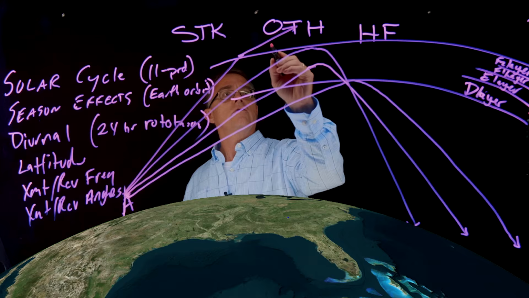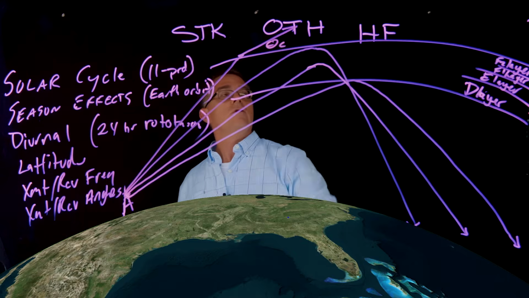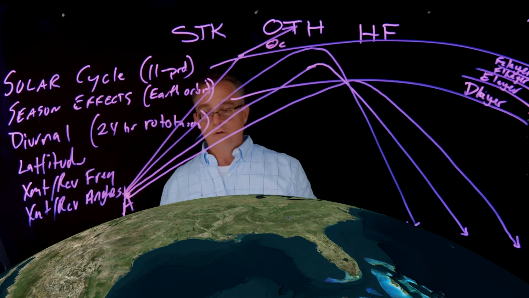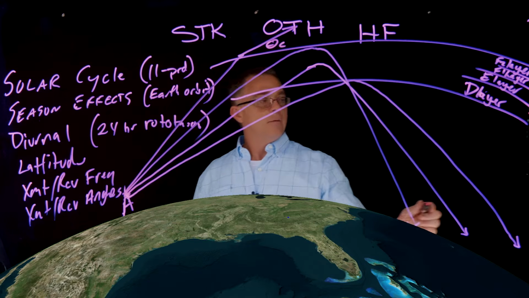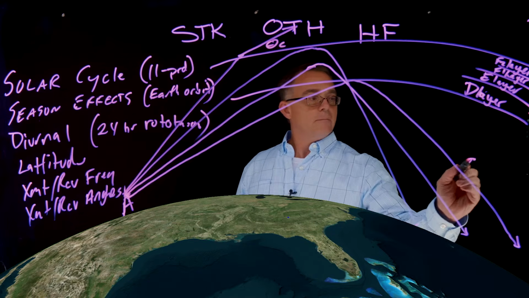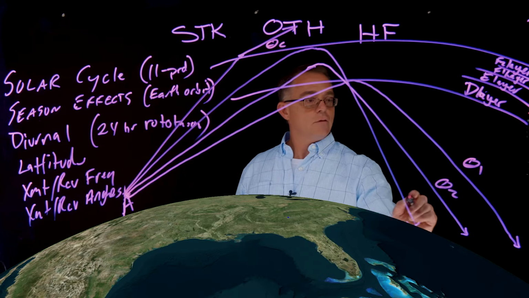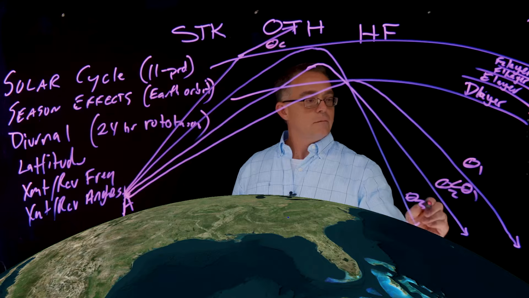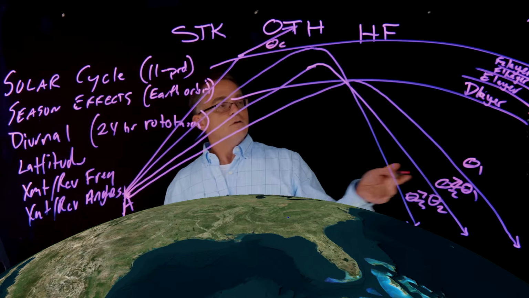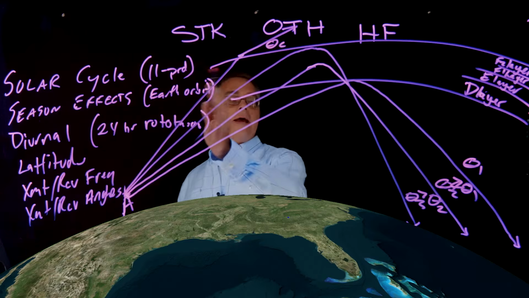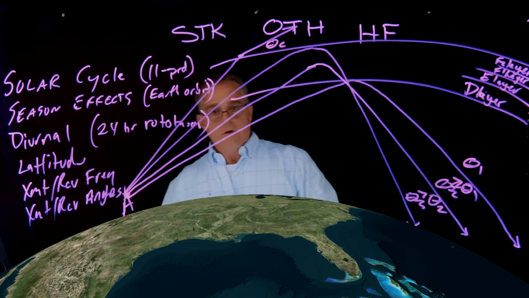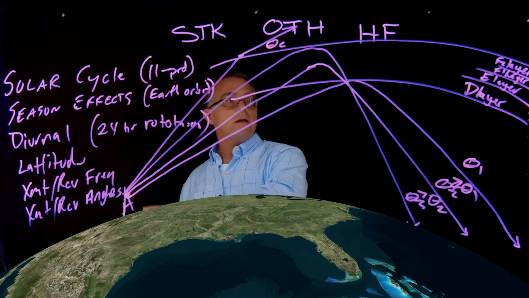Thus, there is the notion of some critical angle, and that critical angle is when the signal continues to go right on through the ionosphere. But what we notice is, if this was theta 1, theta 2, theta 3, each of these angles are increasing. So we see as we increase our angle, our range cannot extend quite as far. So let's keep that in mind and erase all this.